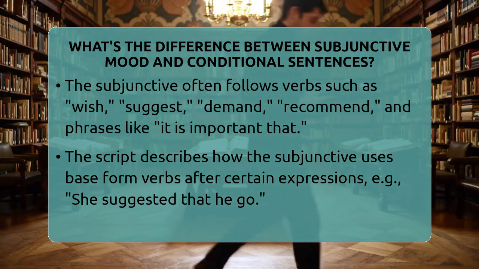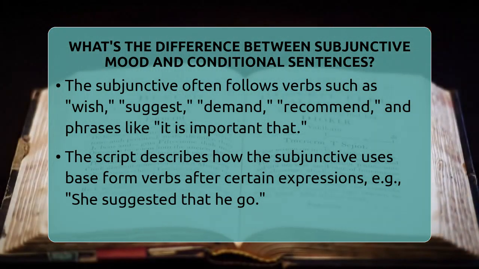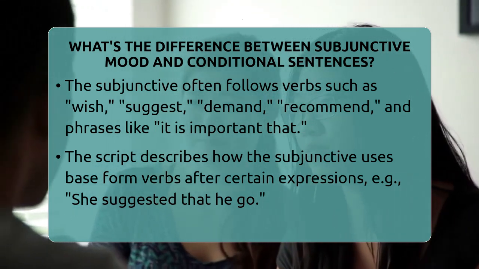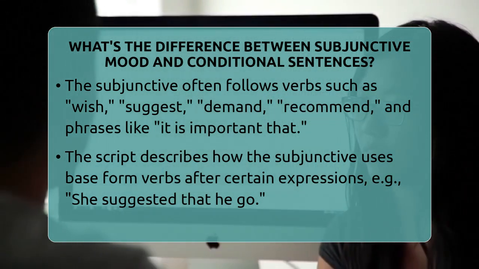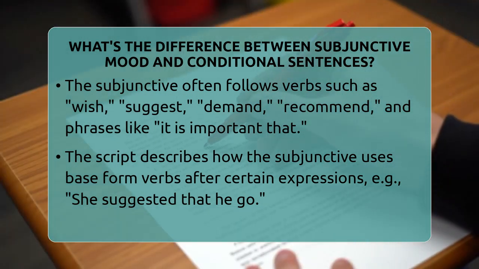Now let's look at conditional sentences. These are used to talk about what might happen if certain conditions are met. They have two parts: the if clause, which states the condition, and the main clause, which states the result. For example, "if it rains, we will stay inside." This sentence shows a real possibility.